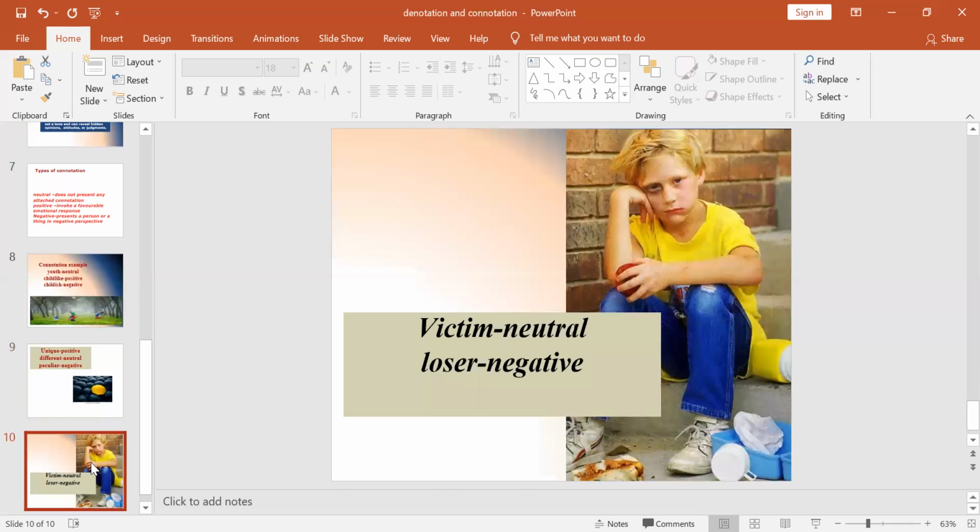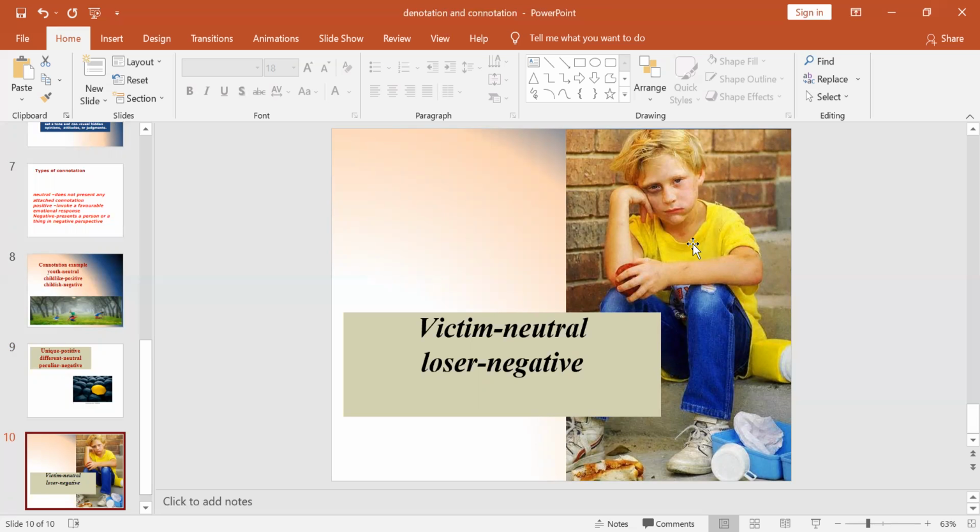Now, the last one. Look at the sad face of the boy. Let us take it that he may be affected by some antisocial event. When I'm neutral, I can use the word victim. That means he is a victim of an antisocial element or event. When I use the word loser, I possess negative connotation.